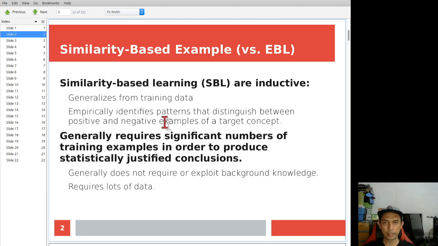In those SBL learning models, normally they do not require background knowledge, but the key point here is most often they require lots of training data.